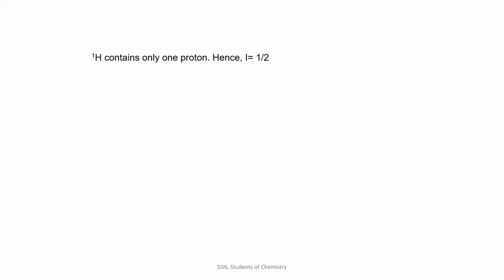Ground state spins would be present only in plus half, okay, in NMR. Don't confuse with EPR. It is only NMR. In NMR, your ground state spins would be of plus half value. Here, I would have only one proton, so only one spin. So my ground state will consist of one spin with 1 by 2 value. So I is equal to 1 by 2.